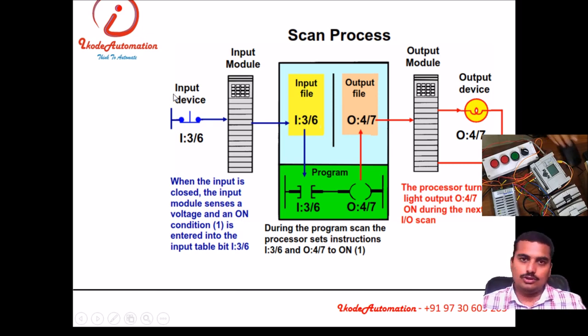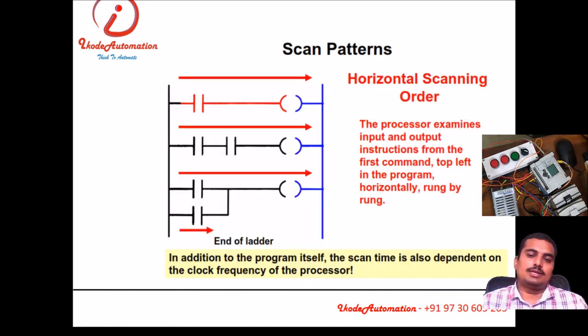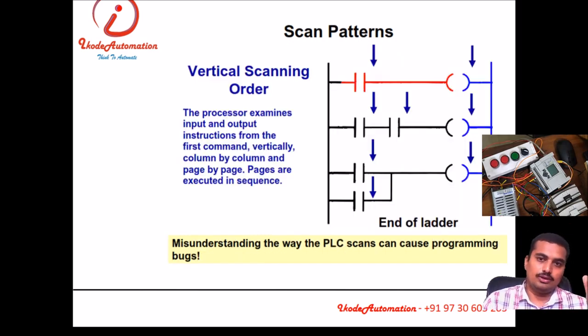Scan process. Push button connected to the input card, then input data file, output data file. The input data file will be compared with the program, and the output data file will be updated accordingly. Physical output turns on. So scan patterns: scan pattern means how the PLC scans or checks the program, how it compares the input with the logic of the program. It has a few patterns like horizontal scanning, vertical scanning, and diagonal scanning. Diagonal scanning is most popular nowadays.